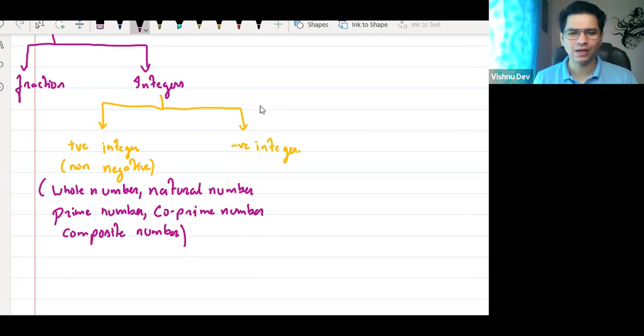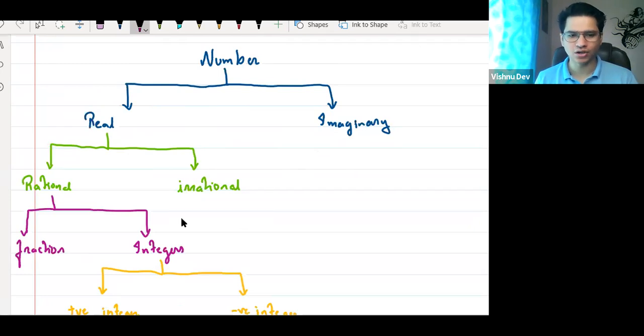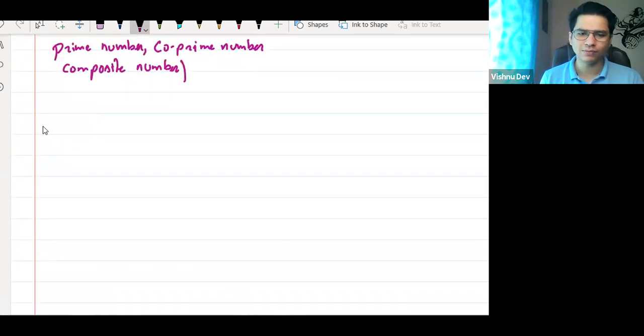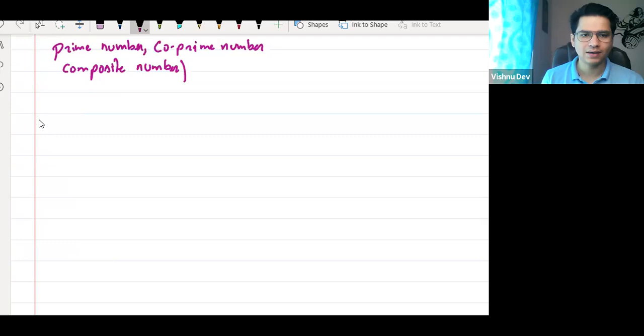Okay, so let us start. We will talk about fractions and integers for today. Now, let us talk about real numbers. So first, when you talk about real numbers, we have to understand what is an imaginary number and what is a real number. So I can say real number is